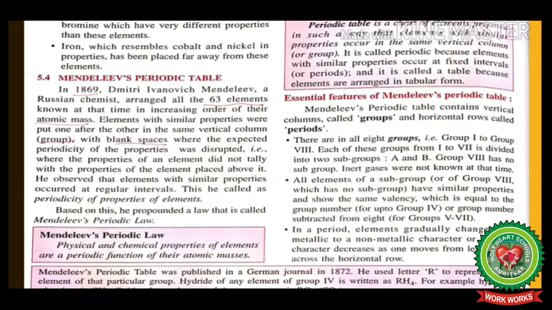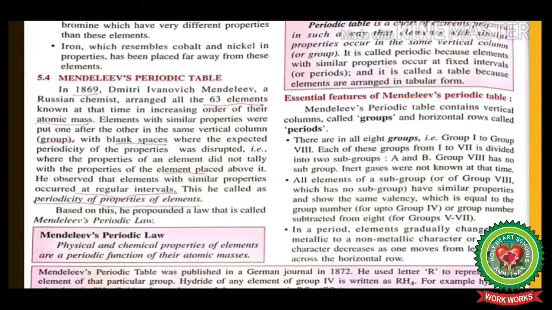So Mendeleev left some blank spaces where he thought that the periodicity of properties was disrupted. That is, where the properties of an element did not tally with the properties of the element placed above it. He observed that elements with similar properties occurred at regular intervals.